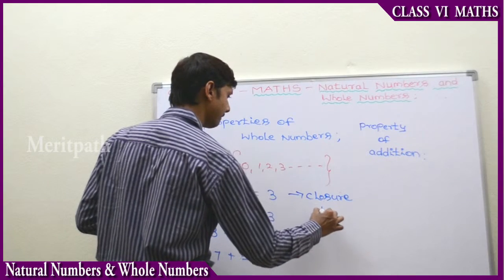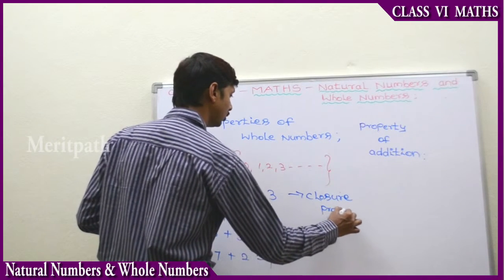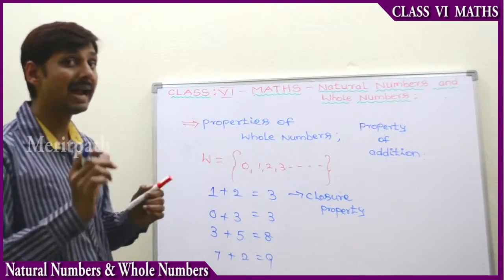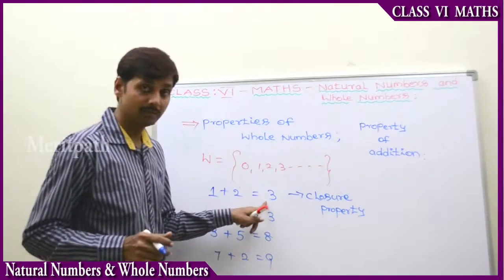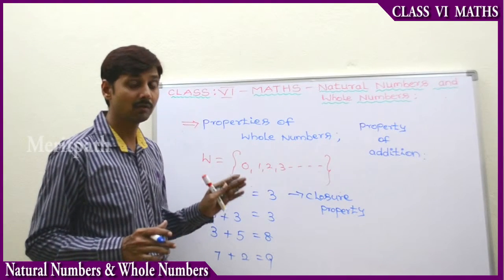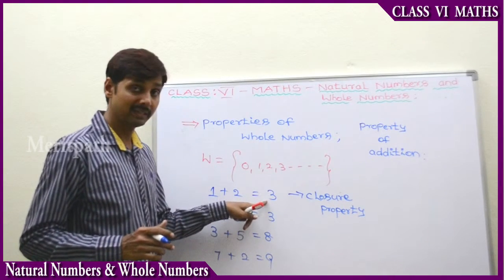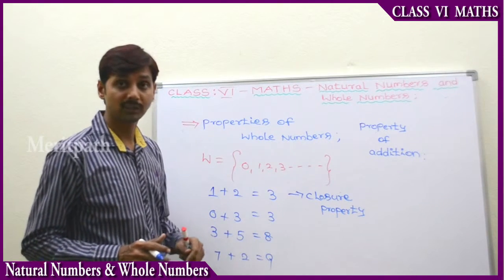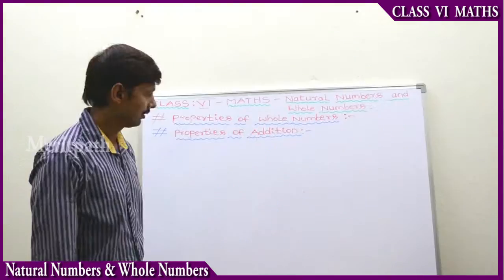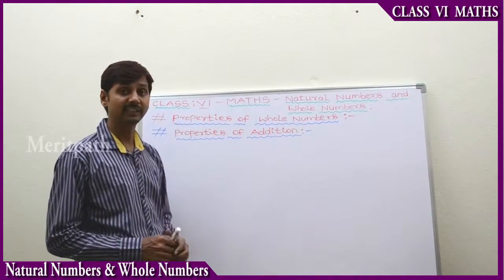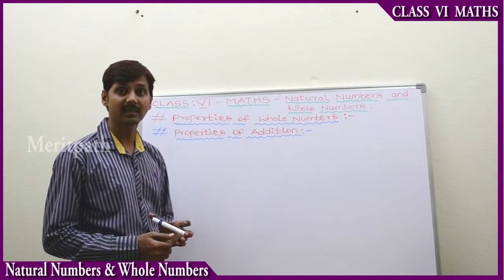Closure property is nothing but this: when we take any two whole numbers and add them, we get a whole number. Two whole numbers are added and the result is a whole number. Then that property is called the closure property. Let's go to the properties of whole numbers, the properties of addition. Let's see some of the properties.